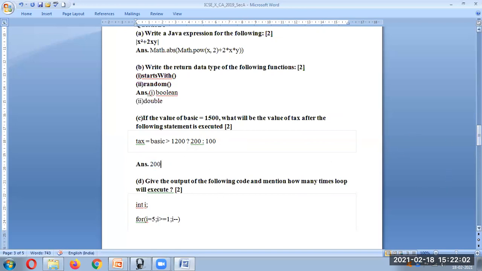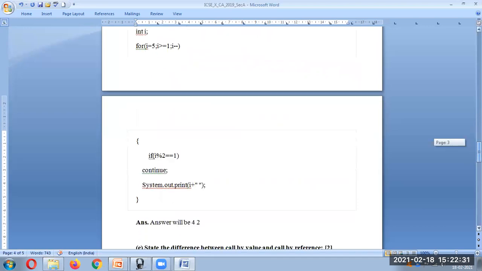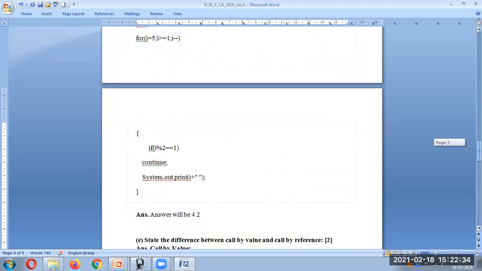Now the next question, number D. Give the output of the following code and mention how many times the loop will execute. This is a loop, so let's take one example and understand this. I's value starts with 5, has to go up to 1, with i minus minus. Let me try to run the program. Initially the value of i is 5. So 5 mod 2 is 1. If it is 1, it will go to continue. Continue means it will not go to the next line; it will go to the next iteration.